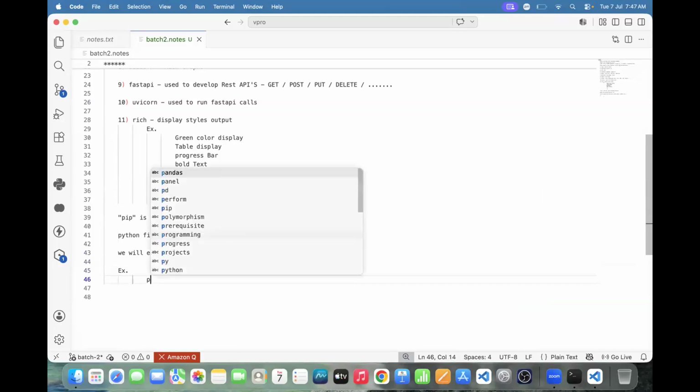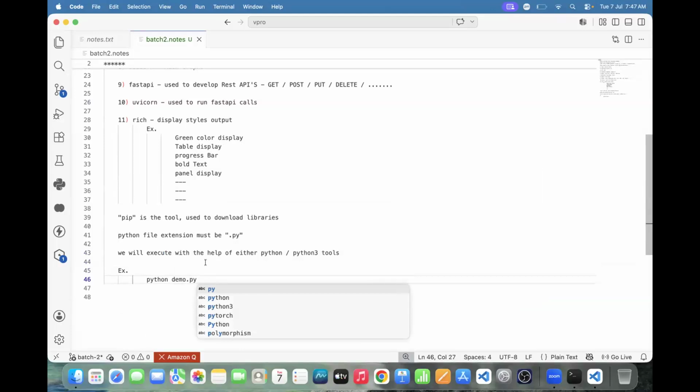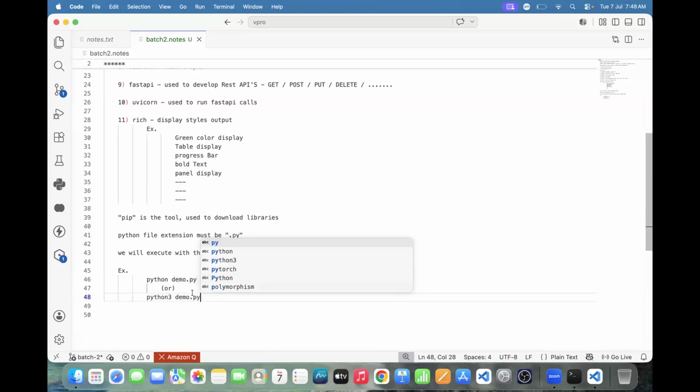For example, how to execute demo.py? Python demo.py, and automatically the code will execute. Or try to say this one: python3 demo.py. Got it or not? Either Python 2 or Python 3, we are able to execute the code.